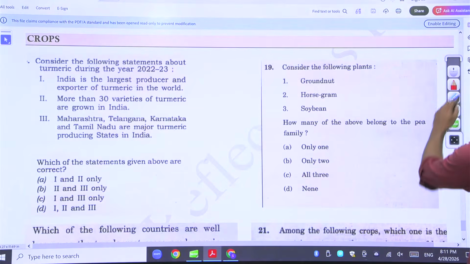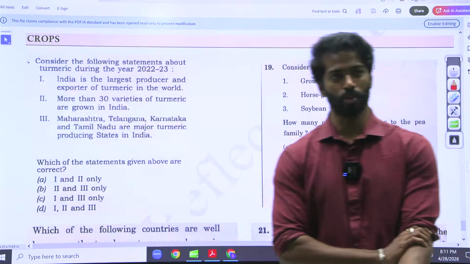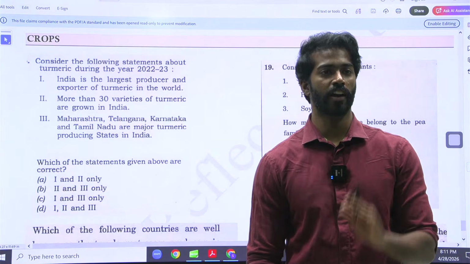This is crops. Crops has been recently brought in. Previously, UPSC did not use crops. It started using crops since 2020. Before that, it did not add agriculture at all.